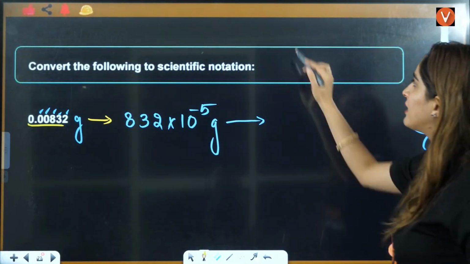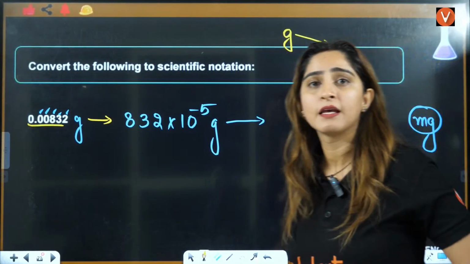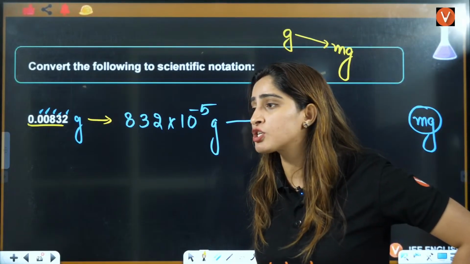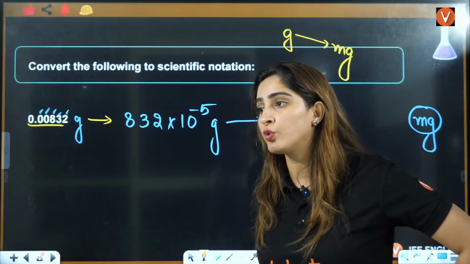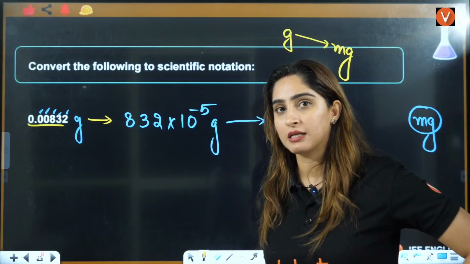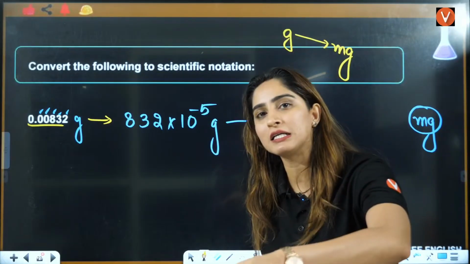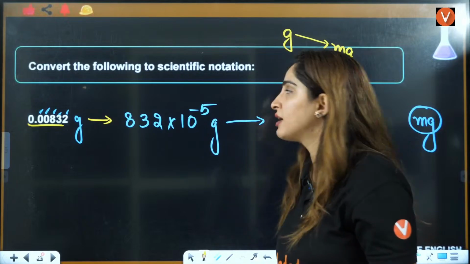Beta, can you tell me, grams to milligrams is smaller value, multiplication or division? Everybody, what I have to do here? Whenever something is smaller, I have to SM. Smaller means multiplication, right?